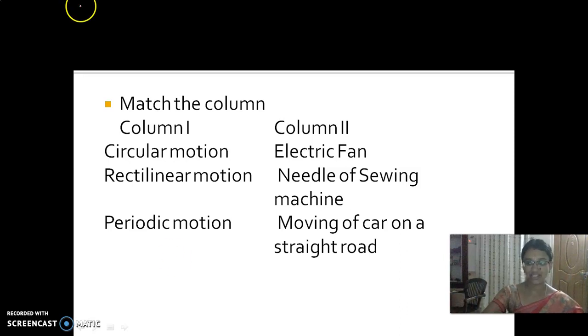Now shall we answer these questions? Look here, circular motion. Your options are electric fan, needle of sewing machine, and motion of a car on a straight road. How does the fan move, children? Whether it moves in a straight line, periodic motion, or circular motion. Yes, the fan moves in a circular motion. Look at the next one, rectilinear motion, something moving on a straight line.